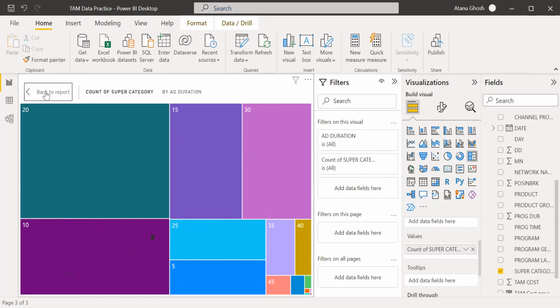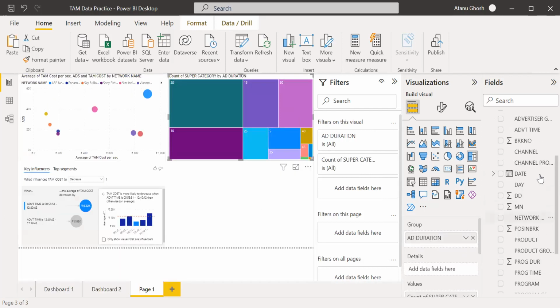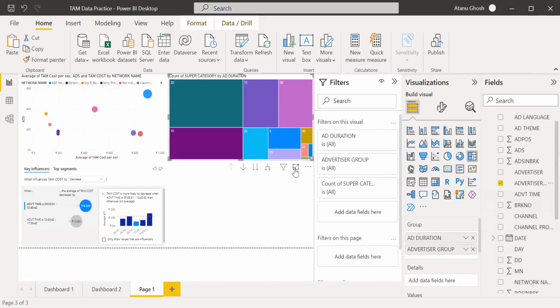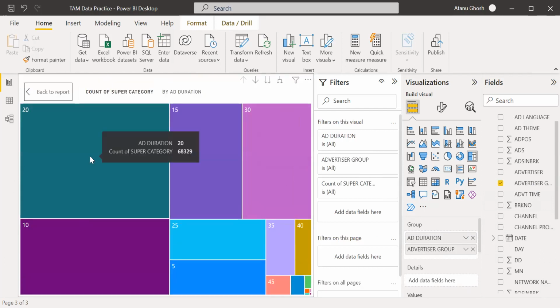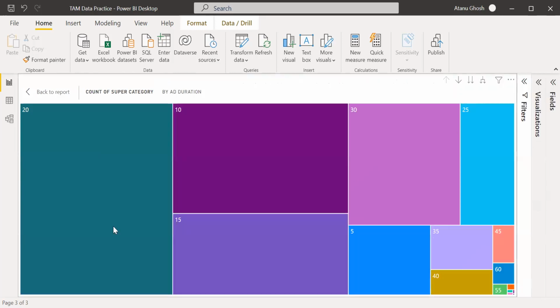Okay. And suppose I want to make this based on advertising group. So now I want to see who is giving the maximum number of ads in the 20-second duration.